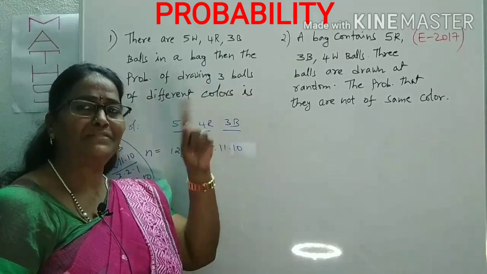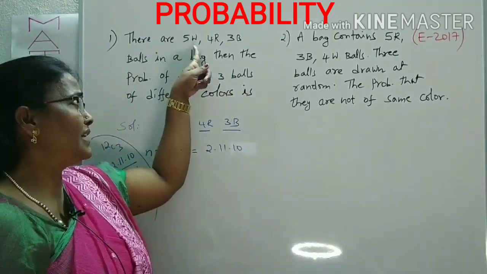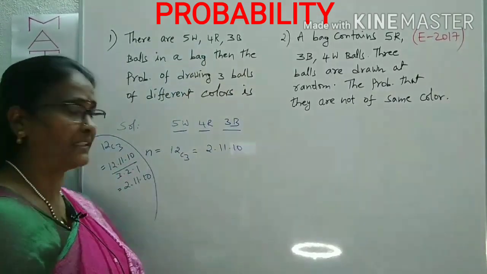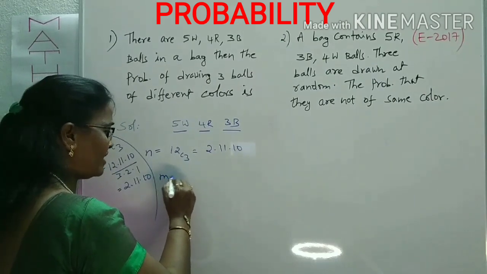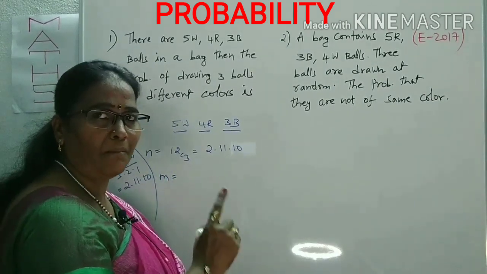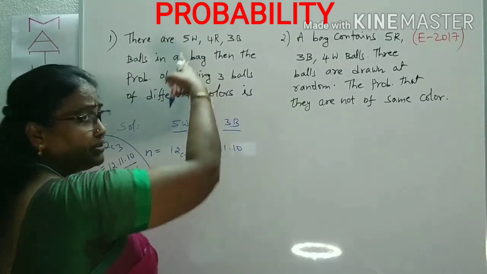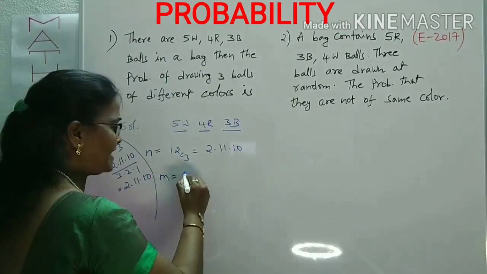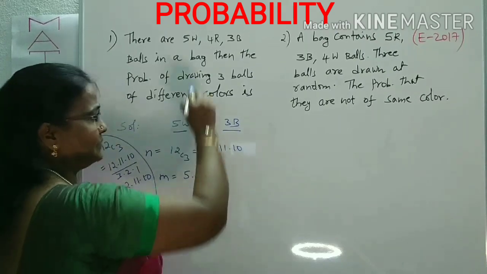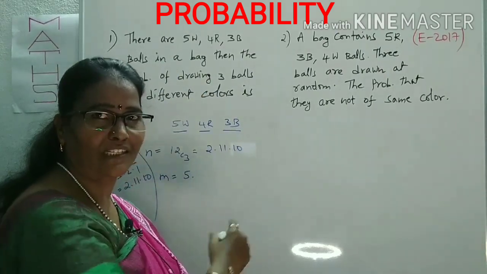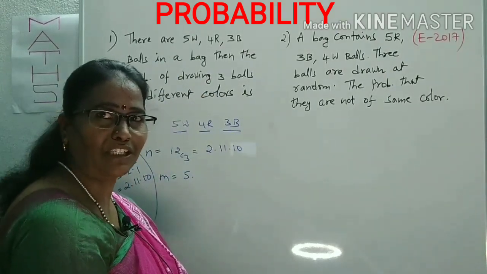The three balls must be different colors, meaning one is from the white, one is from the red, one is from the black. That is the supported event. M is the selection of the three balls with different colors. So the selection of one ball from the 5 white balls is 5C1, which is 5. And the multiplication principle, you already know, like I said to you before.